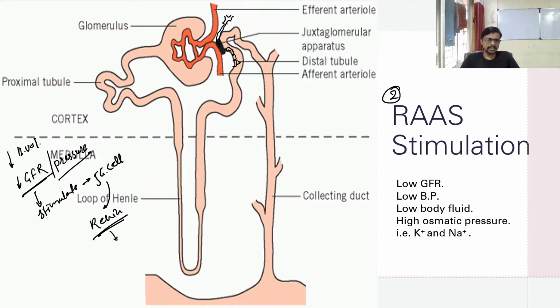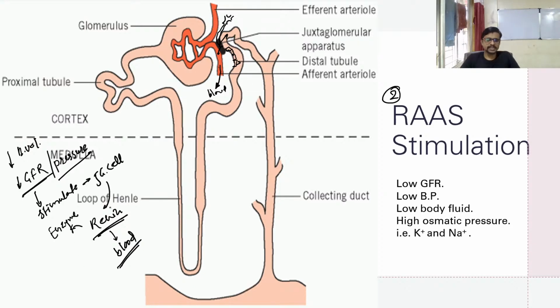This renin enters the bloodstream. Now the question is, if they secrete renin, it has two chances, one into the lumen and second into the blood. But the wall of your DCT is impermeable for renin, so it will enter the blood and move through the blood. So it is an enzyme.